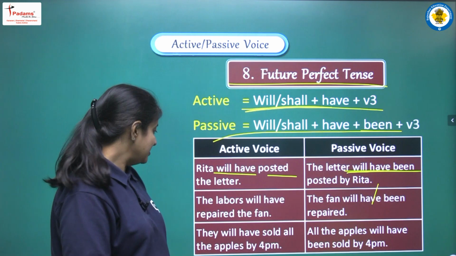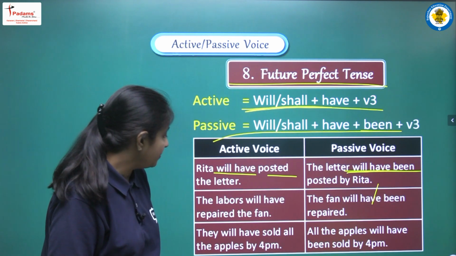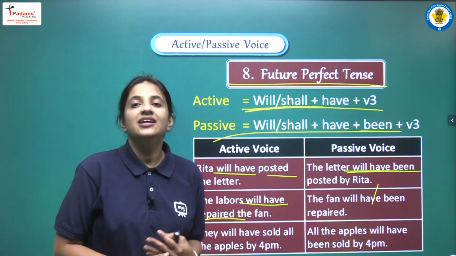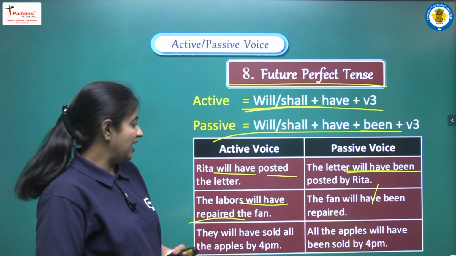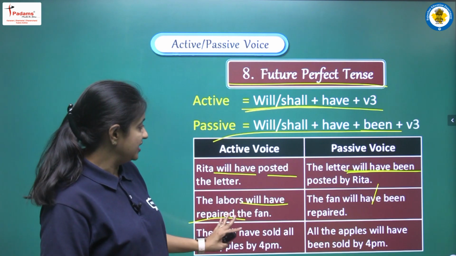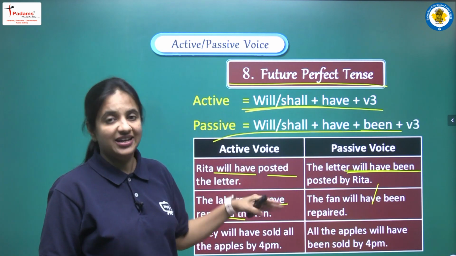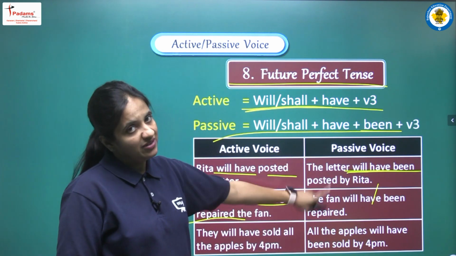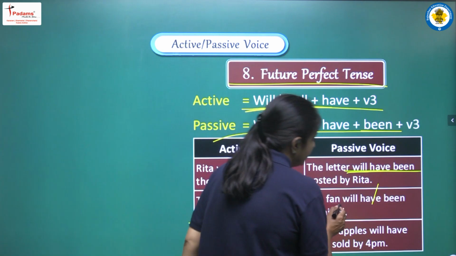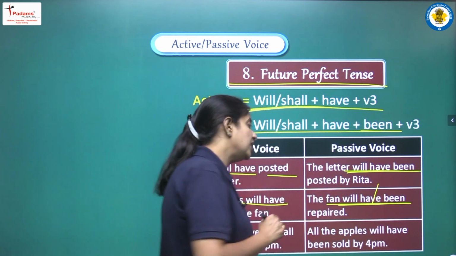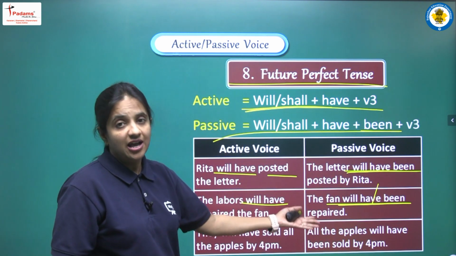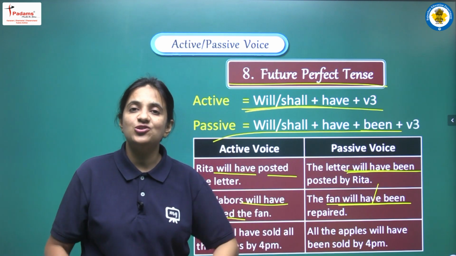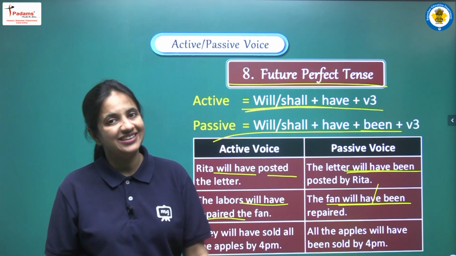Okay. Next is: the laborers will have repaired the fan. Will have plus third form. This is the rule that we have to apply. So yes, with the help of this rule we can say we are having future perfect tense. Now let's do the conversion. The fan is our object. So we will start the sentence with the fan. Next our helping verb will be will have been repaired. Now here we are not writing by the laborers because it is obvious that the repair work is done by laborers only.